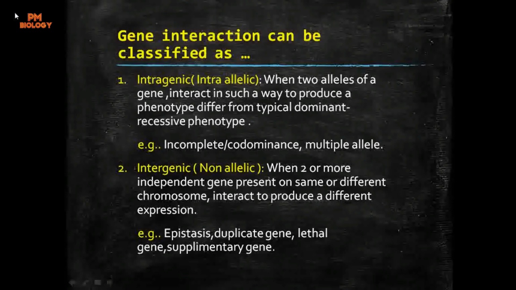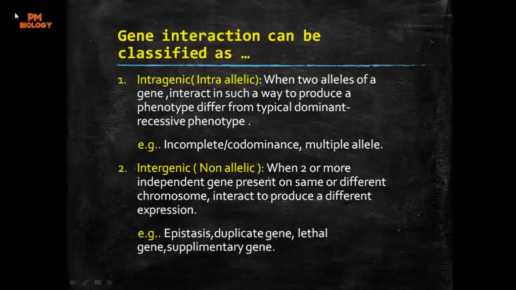Next class is the intergenic, that is non-allelic. Now here there is involvement of two or more independent genes present on either the same or different chromosomes, and they interact to produce a different expression. So here it is intergenic, not intragenic.